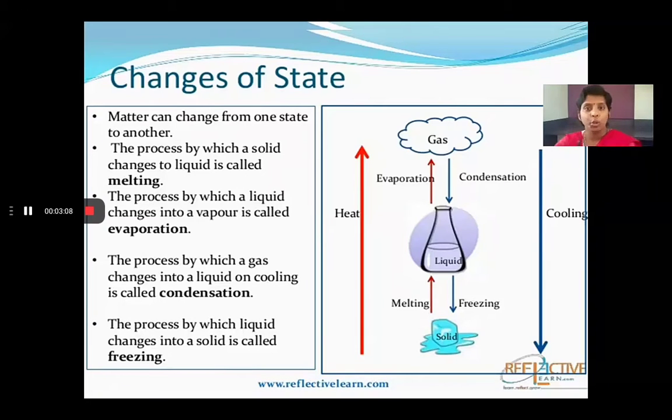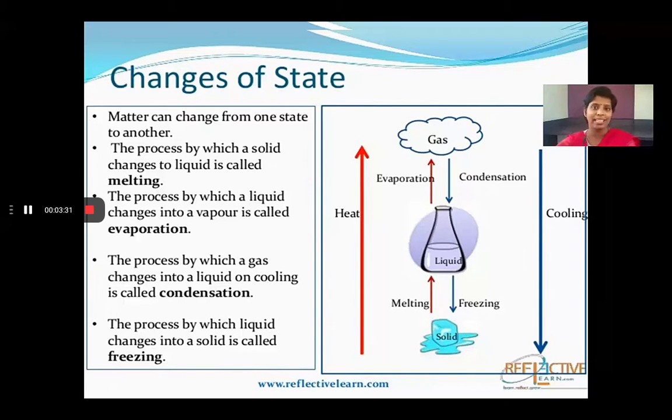When you are heating, the water starts to boil. If you put a lid over the boiling water, the vapor which evaporates gets collected over the lid. And when these gas particles come closer to each other, they form droplets. So here, gas changes to liquid form.